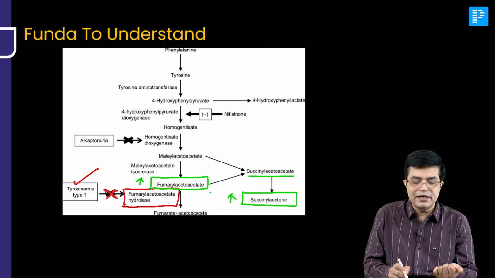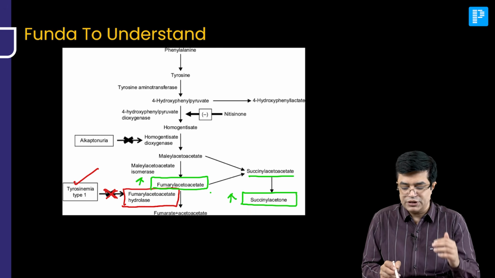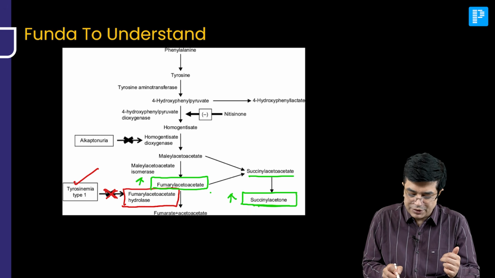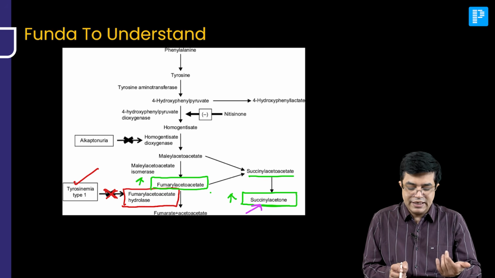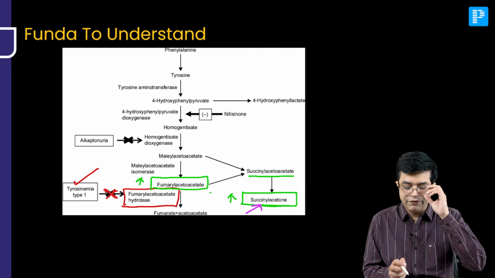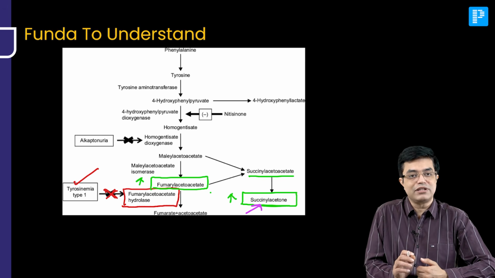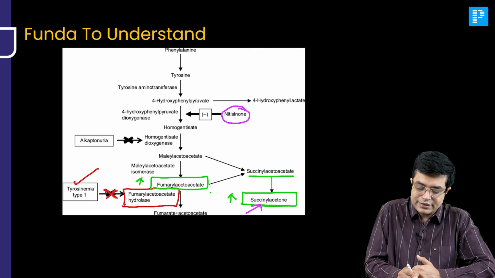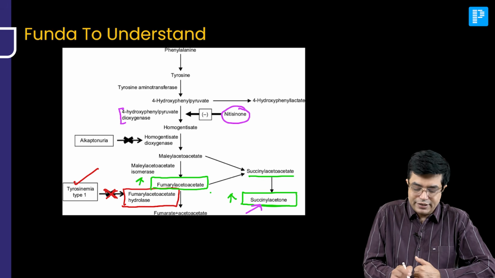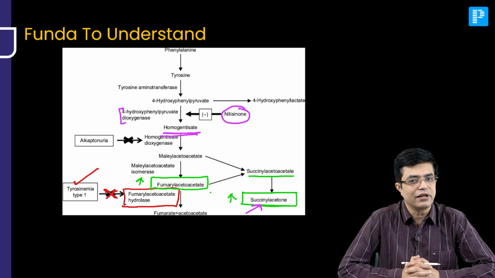Succinylacetone and fumarylacetoacetate, both of them are toxic to the tissues. And particularly hepato and neurotoxicity can be produced by this particular culprit, succinylacetone. So if you want that succinylacetone should not form, which drug will be given? Something which blocks before fumarylacetoacetate forms and before maleylacetoacetate also forms, because that can also form succinylacetone, and that drug is nitisinone. Nitisinone is a 4-HPPD inhibitor. It inhibits the formation of homogentisic acid, and so succinylacetone formation reduces, leading to symptomatic recovery and toxicity is reduced.